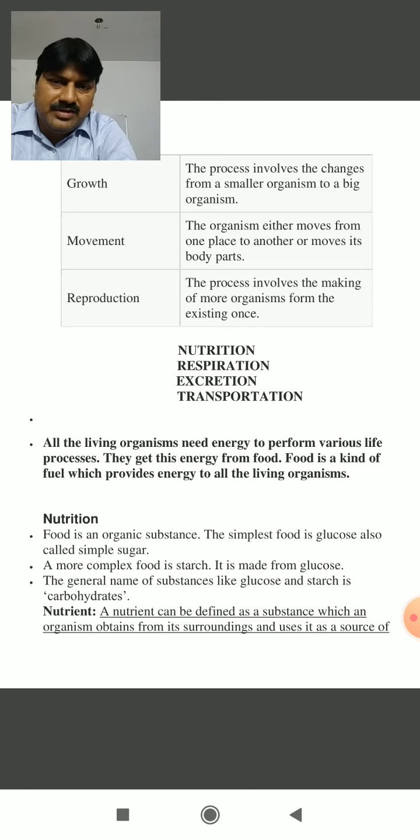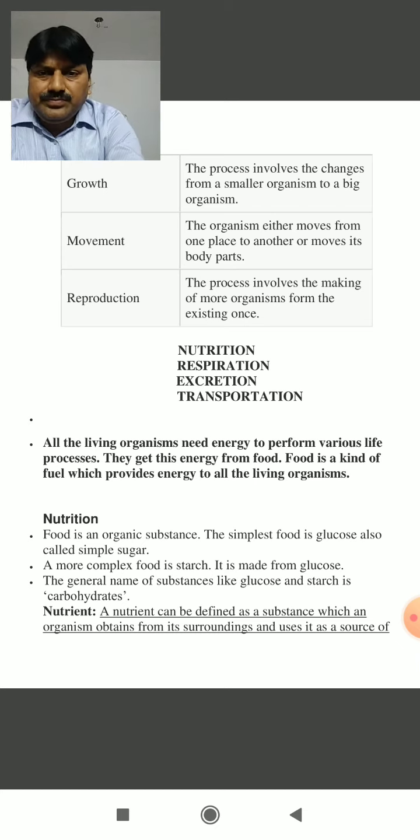by the living organisms to utilize them for various processes of life. Okay? So from where do the living organisms get energy? Yes, children, it is food, which is an organic substance and gives energy to the living organisms.